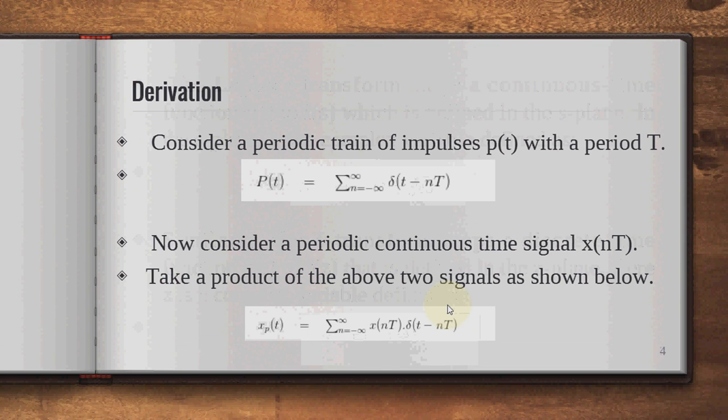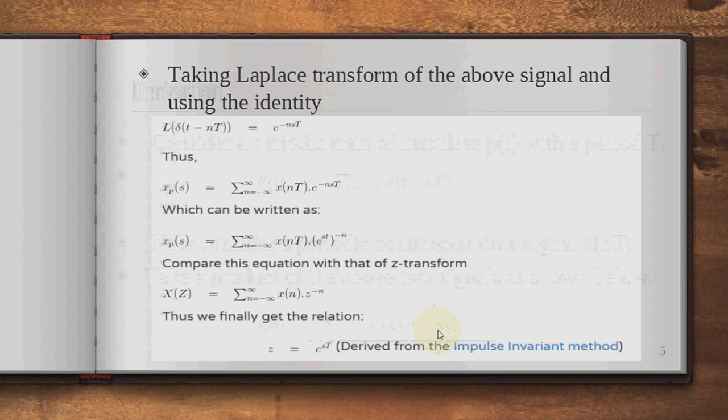Let us derive it. Consider the periodic train of pulses p(t) with period T. So p(t) = summation n = minus infinity to infinity of delta(t minus nT). Now consider the continuous-time signal and sample that signal, that is x(nT). Take the product of the above two signals. So we get x_p(t) = summation n = minus infinity to infinity of x(nT) delta(t minus nT).